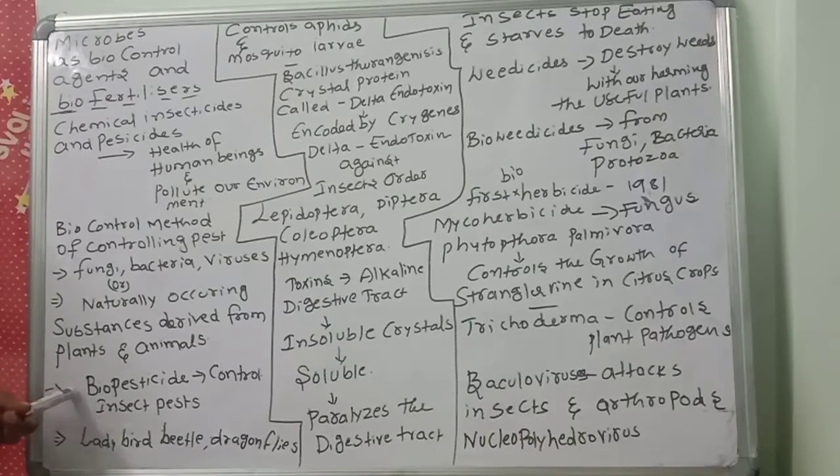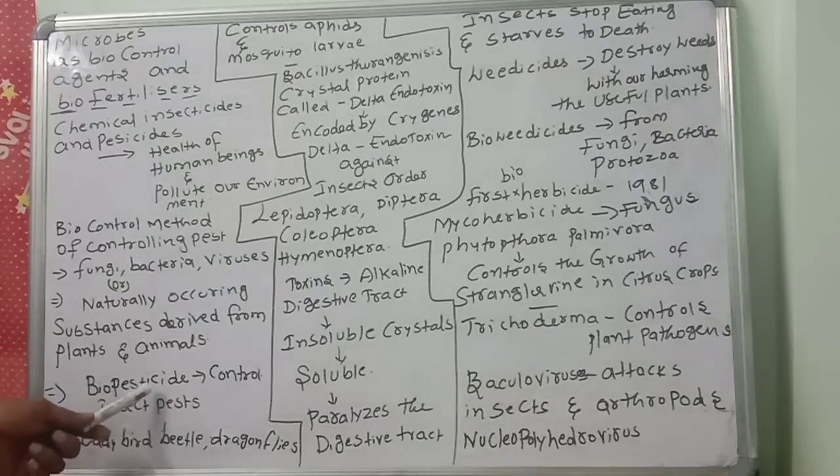Now today we are discussing which one? Biopesticides. Biopesticides control which ones? Insect pests. Biopesticides control the insect pests. That's why they are called biopesticides.